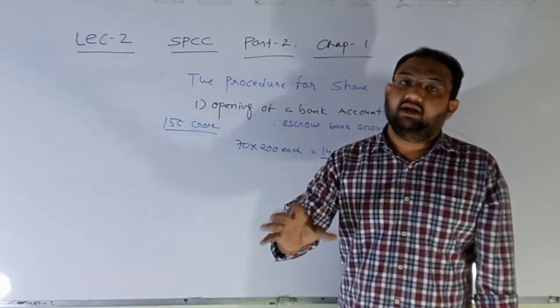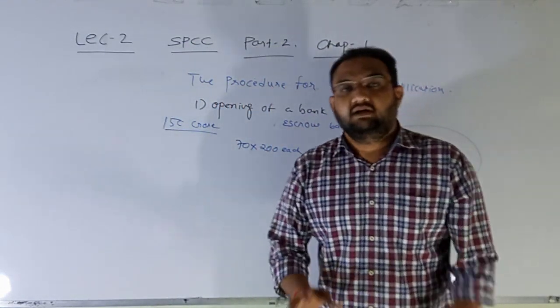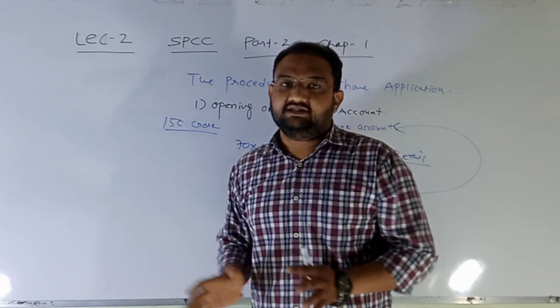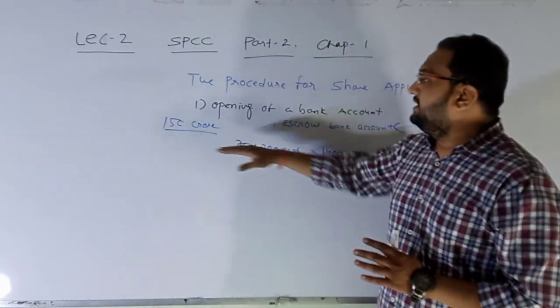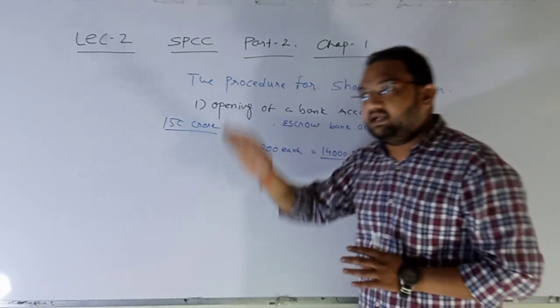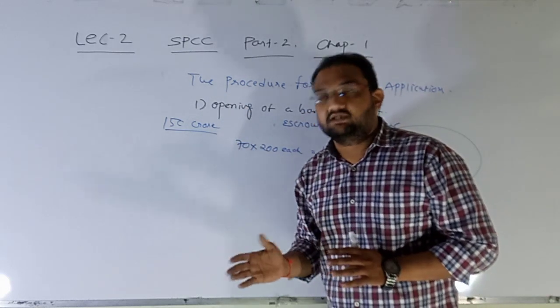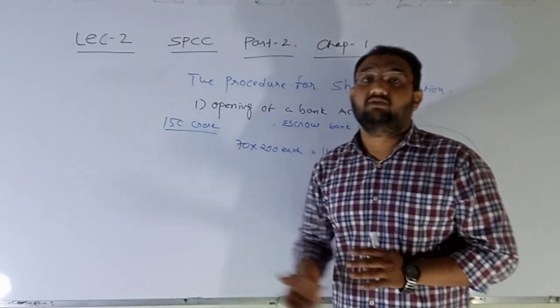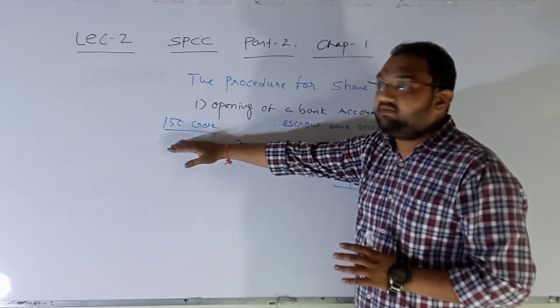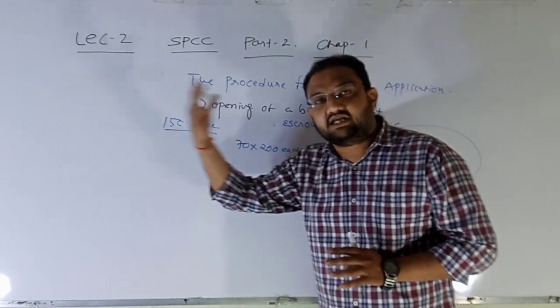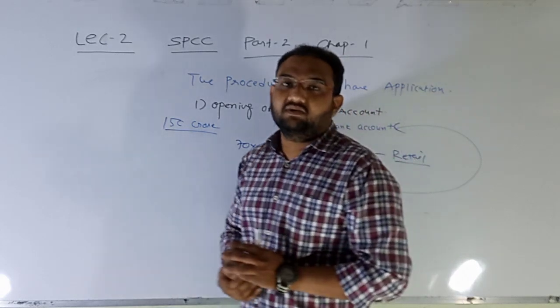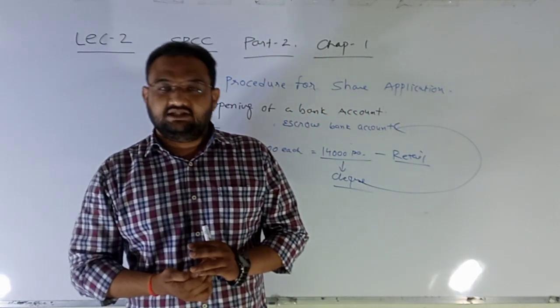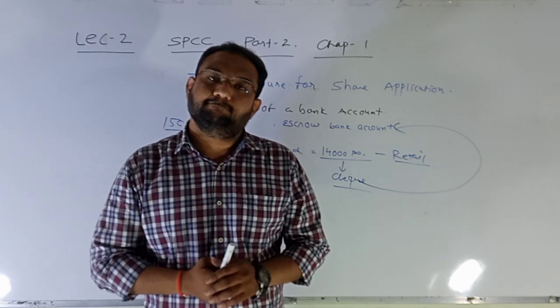So what happened here? The company required only 100 crore, but due to the old and traditional process, they have to collect 150 crore in that account. Once the process ends, they have to issue checks to each and every investor who was not able to receive the share after allotment.